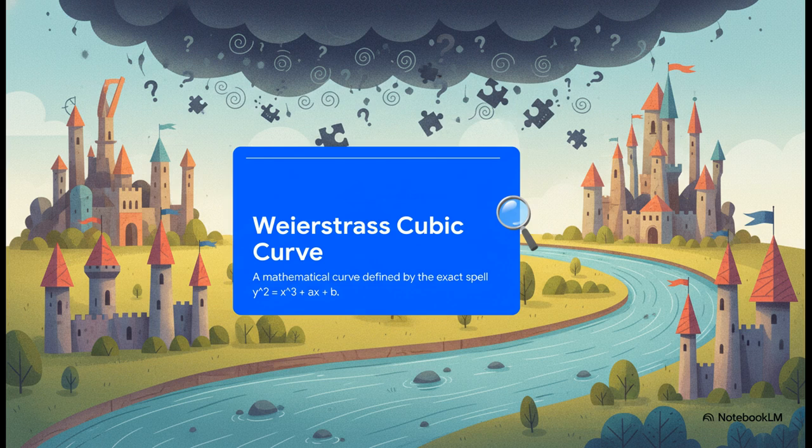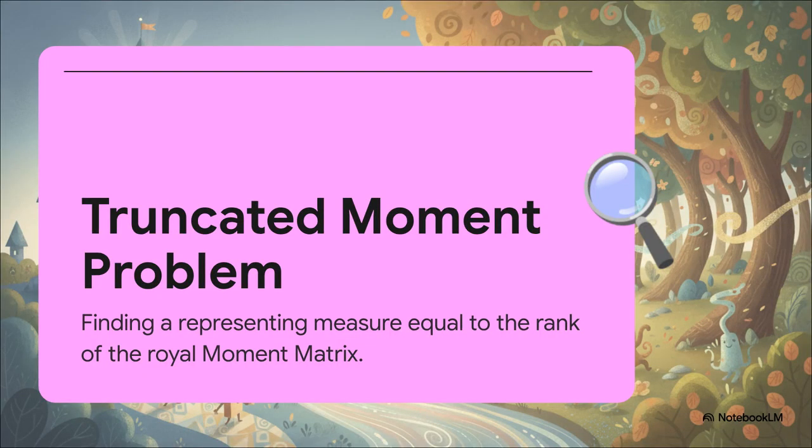But there's a problem. A dark cloud hangs over this realm. The kingdom is plagued by a deeply complex mystery known as the truncated moment problem, and it's a puzzle that literally threatens the very stability of their entire world. See, the kingdom desperately needs what they call a perfect measure. Think of this as the ultimate flawless map or ledger of the realm.